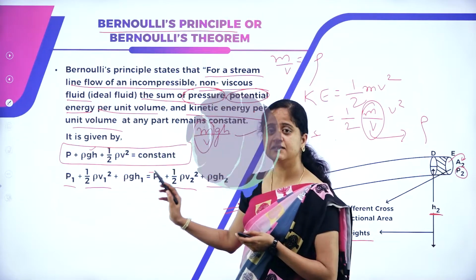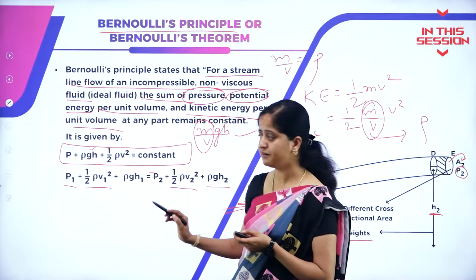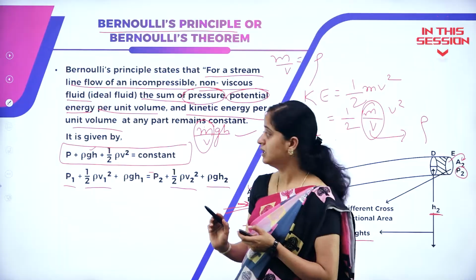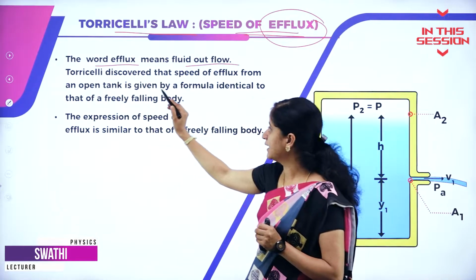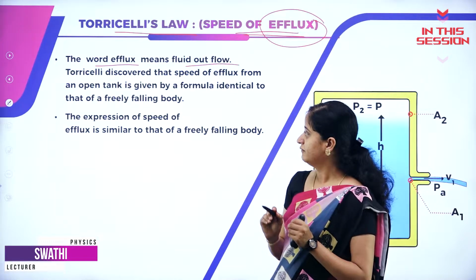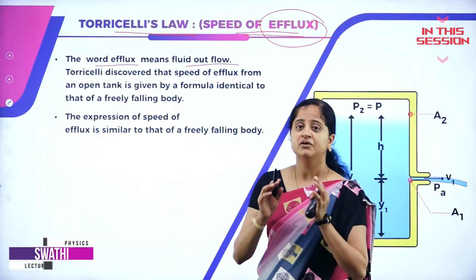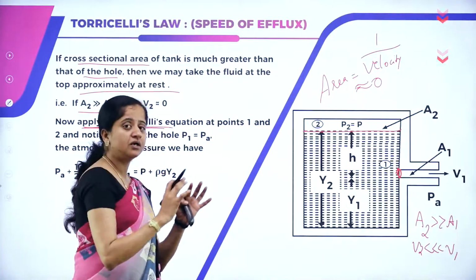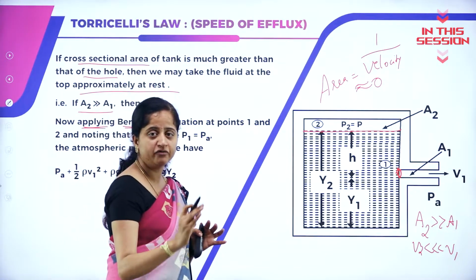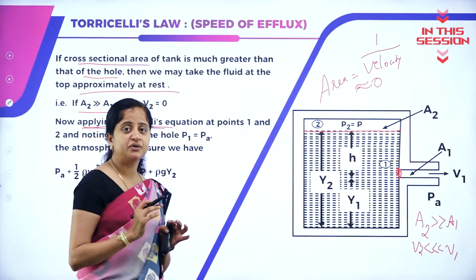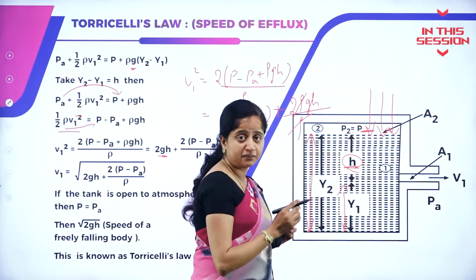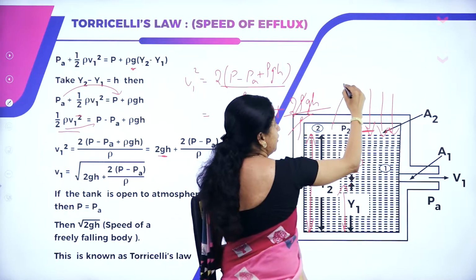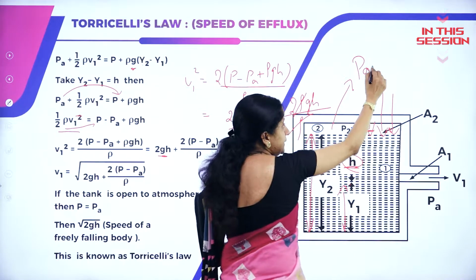Only the thing is the change in potential energy will occur because it is due to position, as I told. Torricelli discovered the speed of efflux from an open tank, and it is given by a formula which is identical to that of a freely falling body. We know what is Bernoulli's principle. It is that the sum of pressure, potential energy per unit volume, and kinetic energy per unit volume is always constant. Since there is a pressure exerted by the atmosphere, the pressure at point 2 will also become PA.